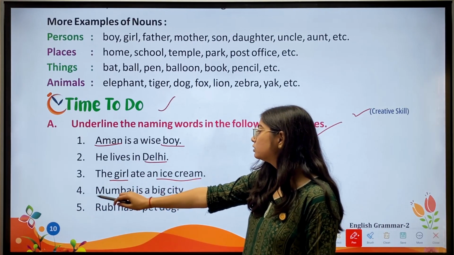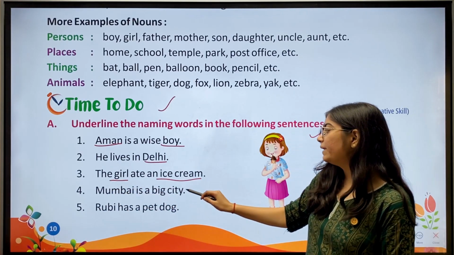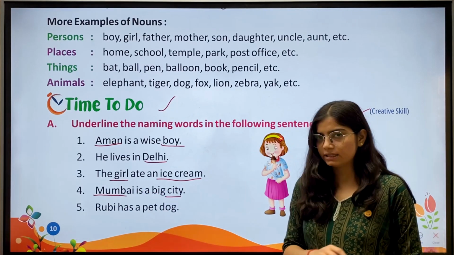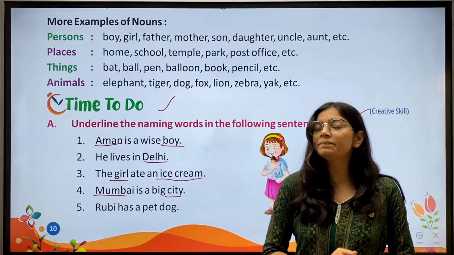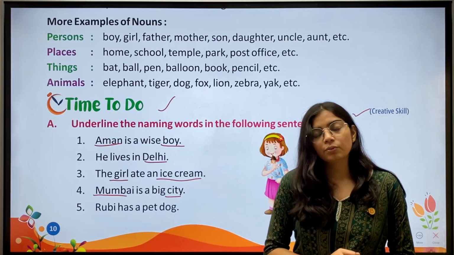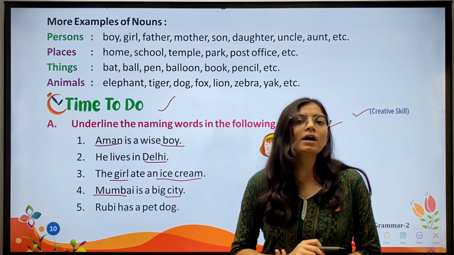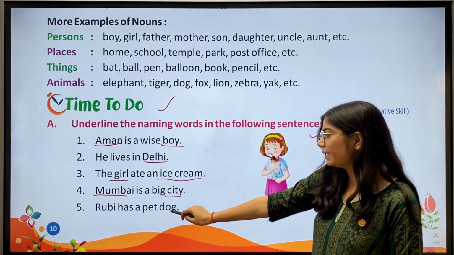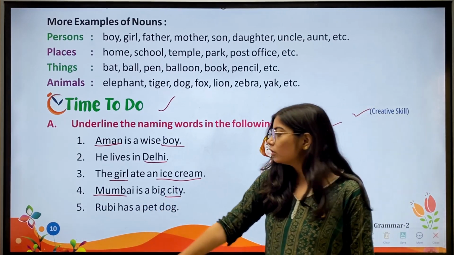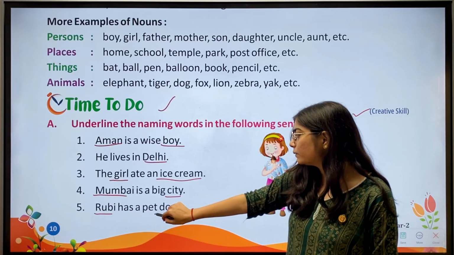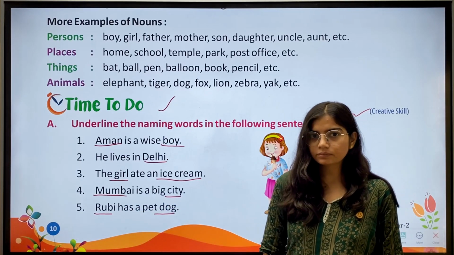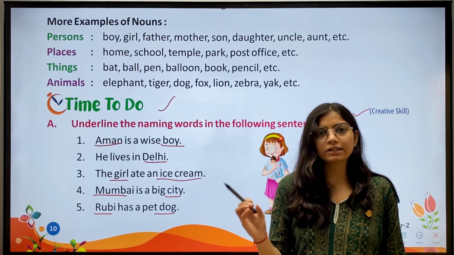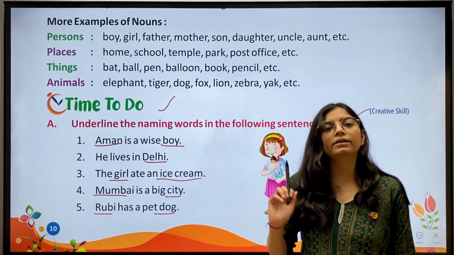Then we have fourth, Mumbai is a big city. Now we have Mumbai and city. These are the naming words. Mumbai and city both refer to the name of a place. Then fifth, Ruby has a pet dog. Now we have Ruby as well as dog. So Ruby is the name of a person and dog is the name of an animal.